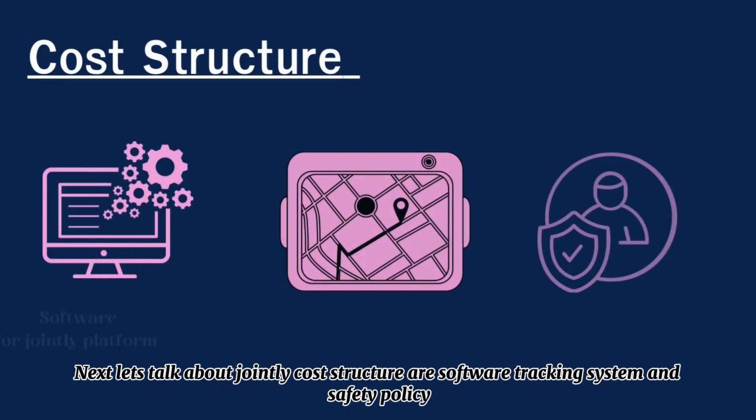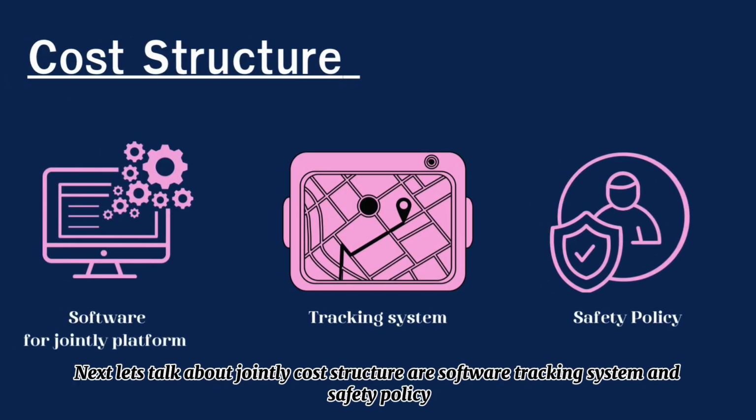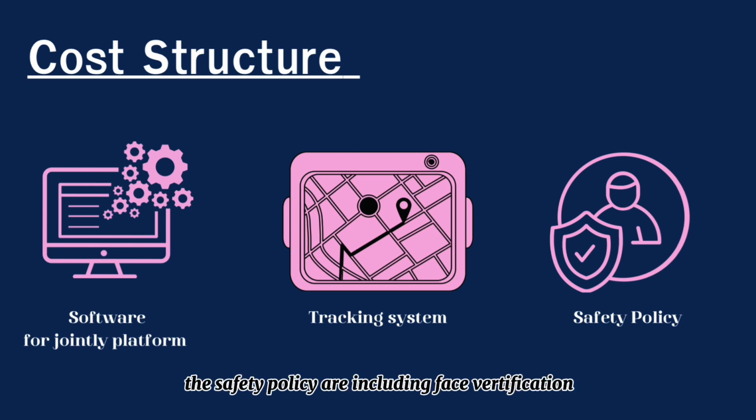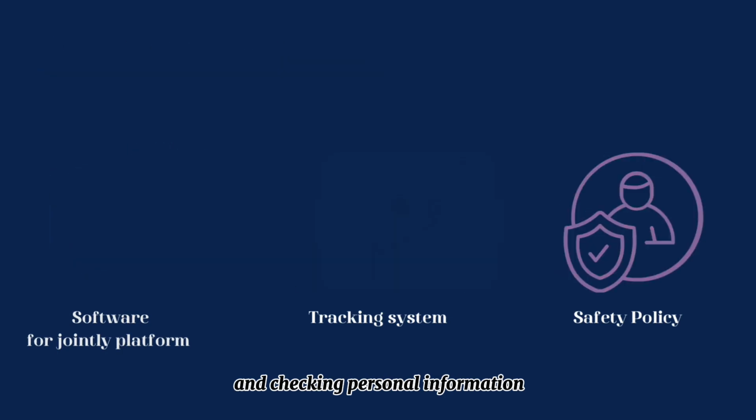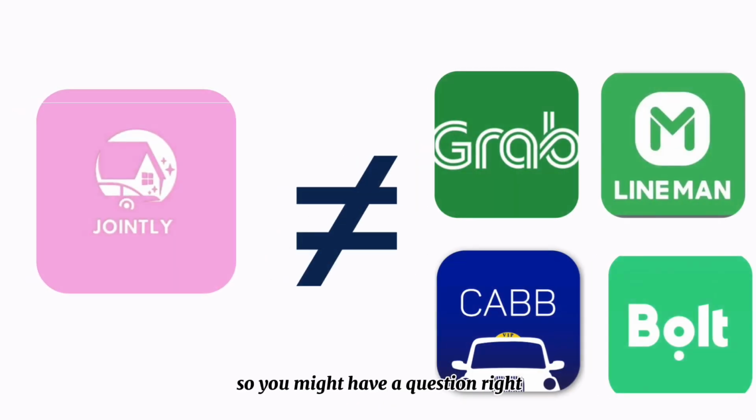Next, let's talk about Jointly's constructor, our software, tracking system, and safety policy. The safety policy includes face verification and checking personal information. So you might have a question, right? How is Jointly different from other apps that are available today?